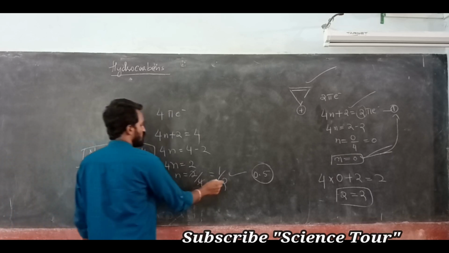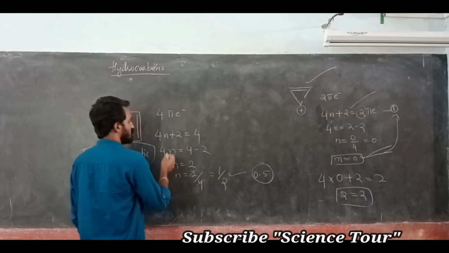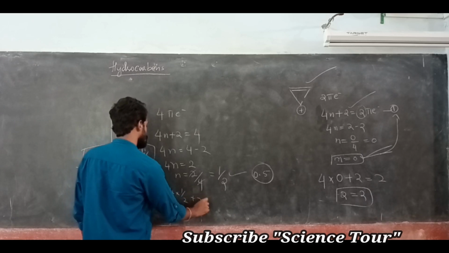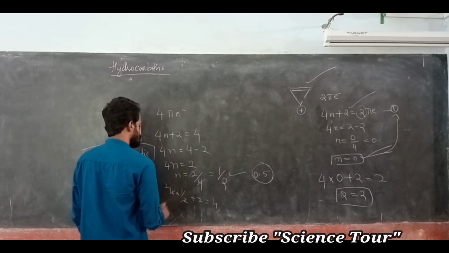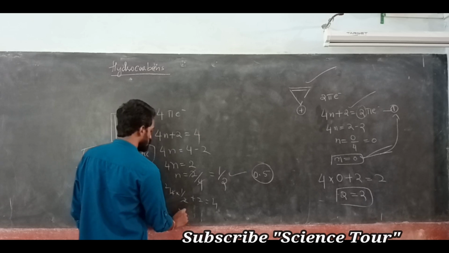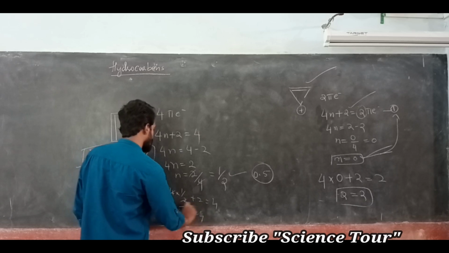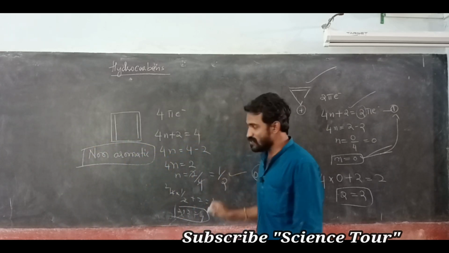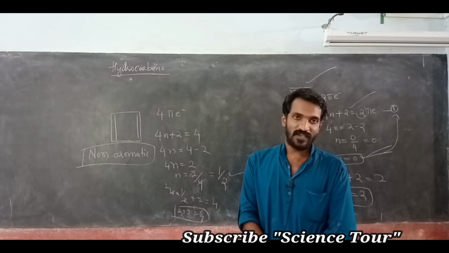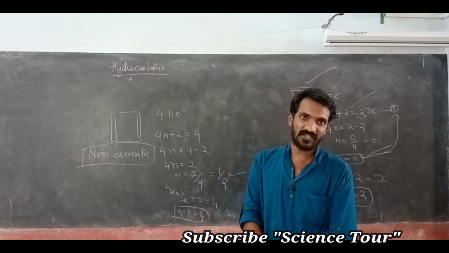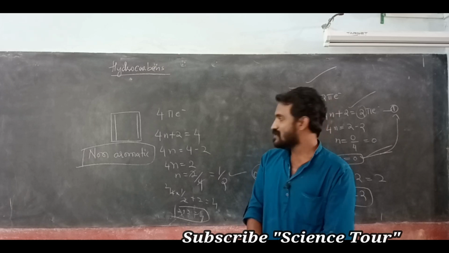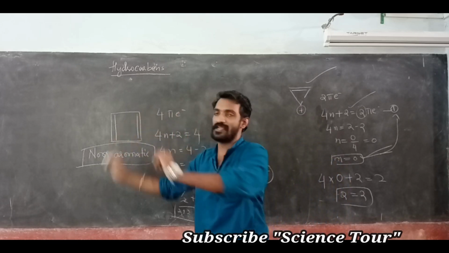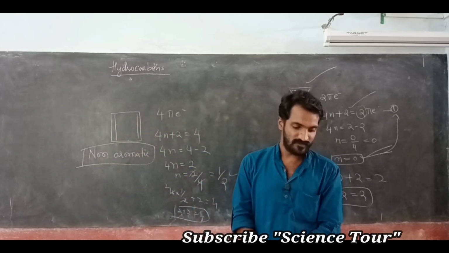So, substitute this n value here. You are getting, see, 4 into half plus 2 is equal to 4. The 2 gets cancelled. And here 2 plus 2 is 4. This is satisfied. But the n value is not satisfied. So, if the n value is not satisfied, it is not aromatic. If the 4n plus 2 value is not satisfied, then also it is not aromatic. Here the n value you are getting is a decimal. So, it is not aromatic. Non-aromatic compound. Okay.